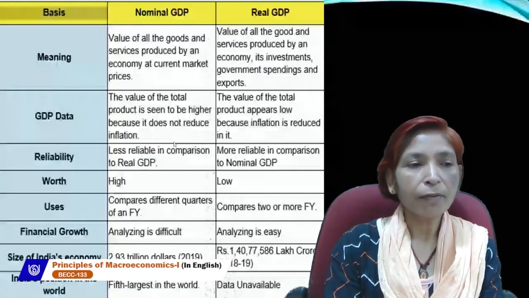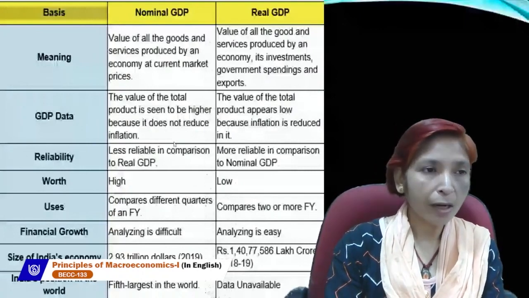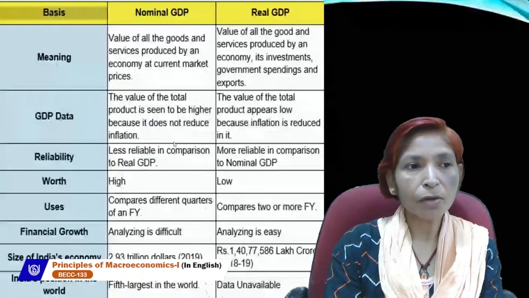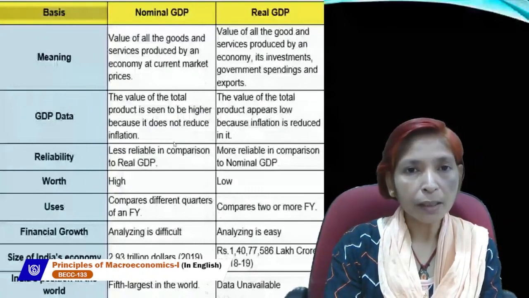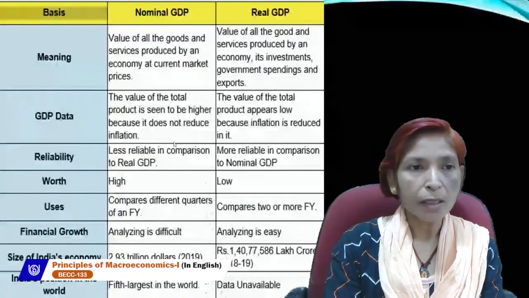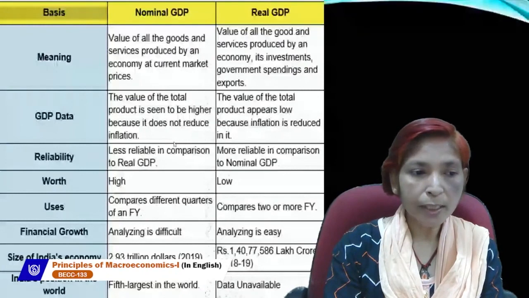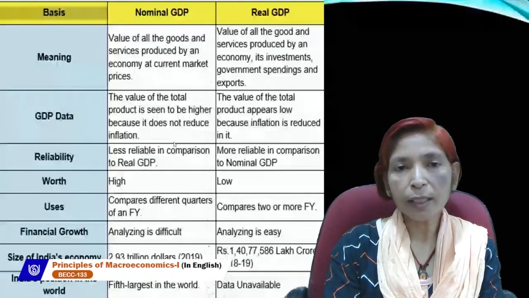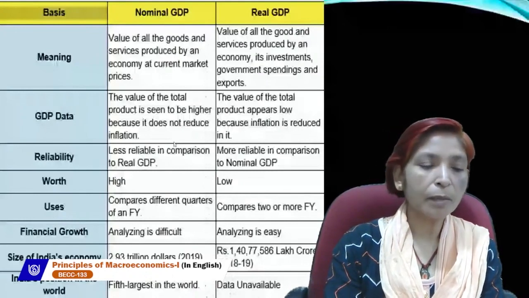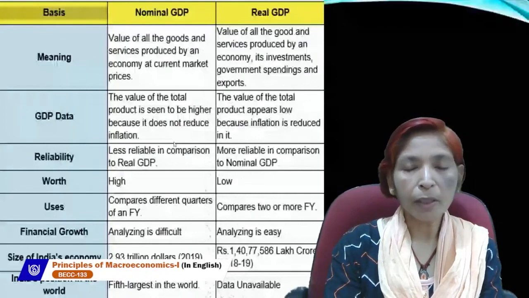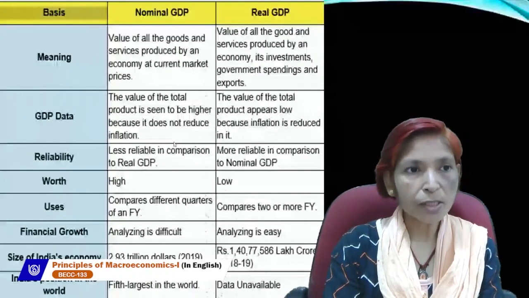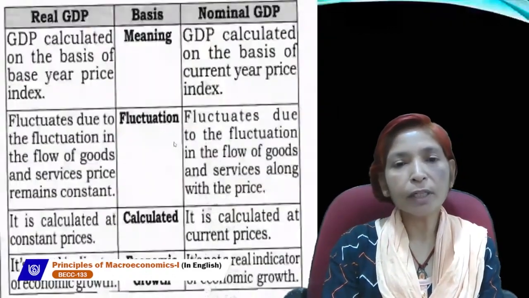We can explain the difference between real GDP and nominal GDP in this way also. GDP calculated on the basis of base year price is called real GDP, and if GDP is estimated on the basis of current year price index, that is nominal GDP. Real GDP remains constant and nominal GDP can fluctuate. Real GDP is calculated on constant year price and nominal GDP is calculated at current year price. Real GDP is the true indicator of economic growth and nominal GDP is not a real indicator of economic growth. Next are the uses and limitations of real GDP.